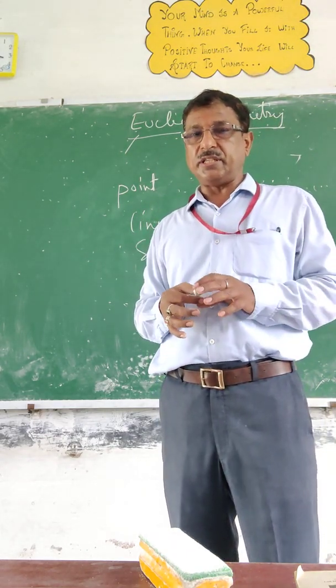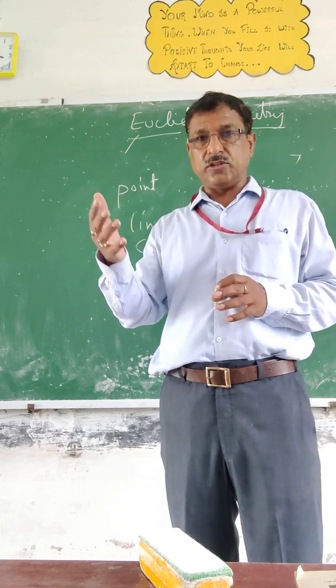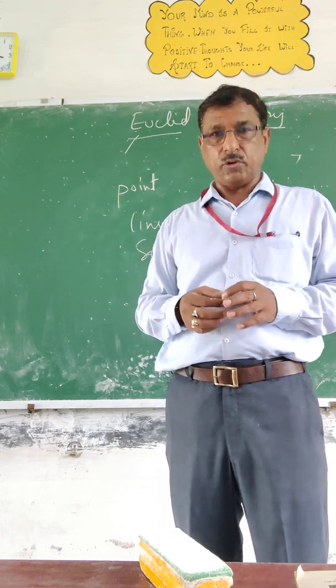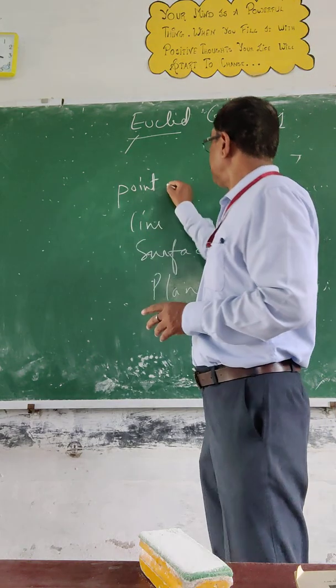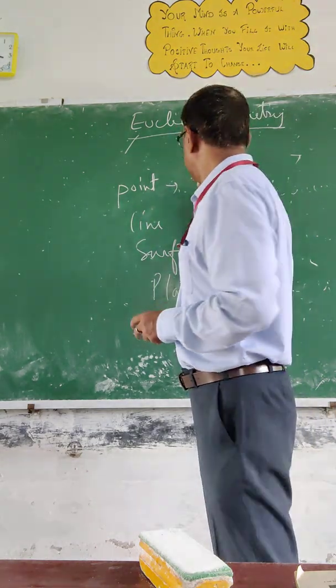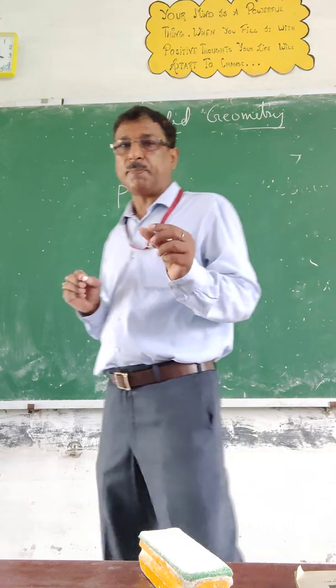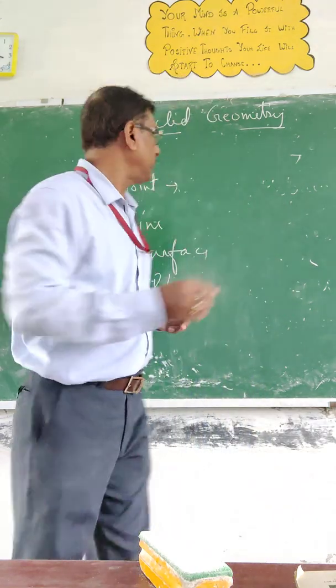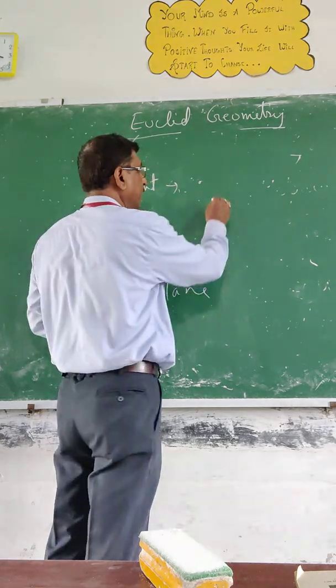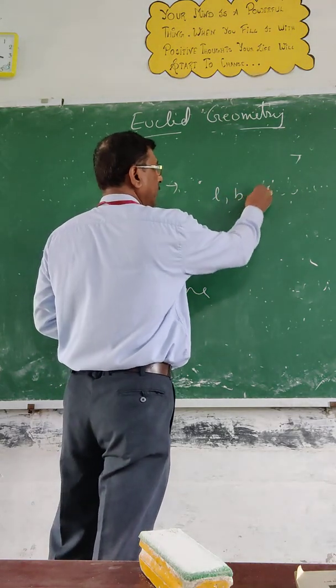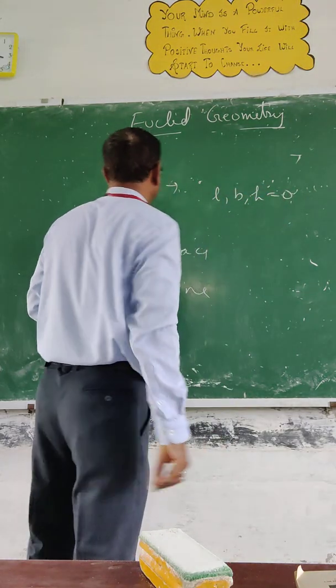In mathematics we will say a point is that which has no dimension. Now the student will not understand. So he tried to explain it: point is that part whose area is 0, which cannot be represented on the number line. Its length, breadth, height, all the things are 0.